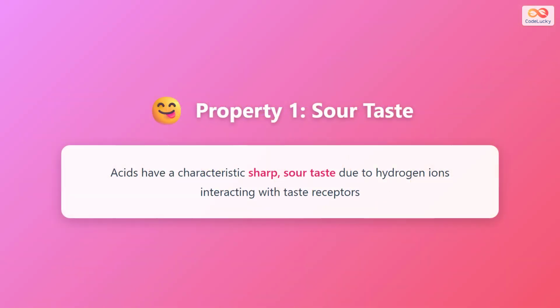The first major property of acids is their characteristic sour taste. This sharp, tangy flavor is caused by hydrogen ions interacting with the taste receptors on your tongue. When you bite into a lemon or taste vinegar, that distinctive sour sensation is the result of acids present in those substances. However, it's important to note that tasting unknown chemicals is dangerous and should never be done. We only recognize this property from safe, everyday foods.